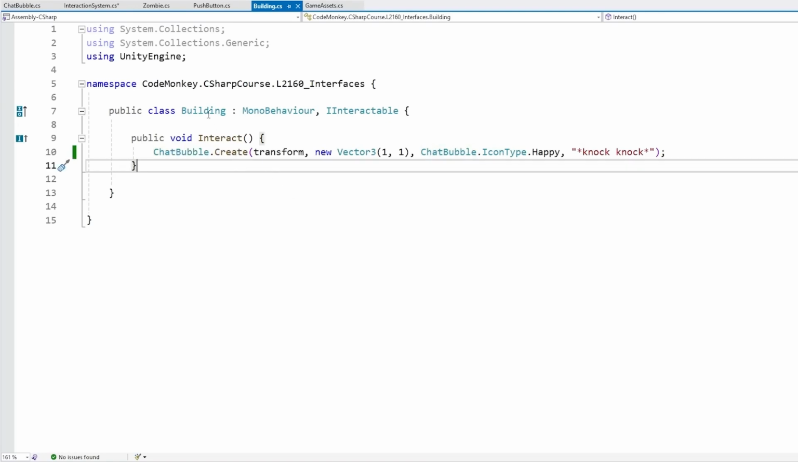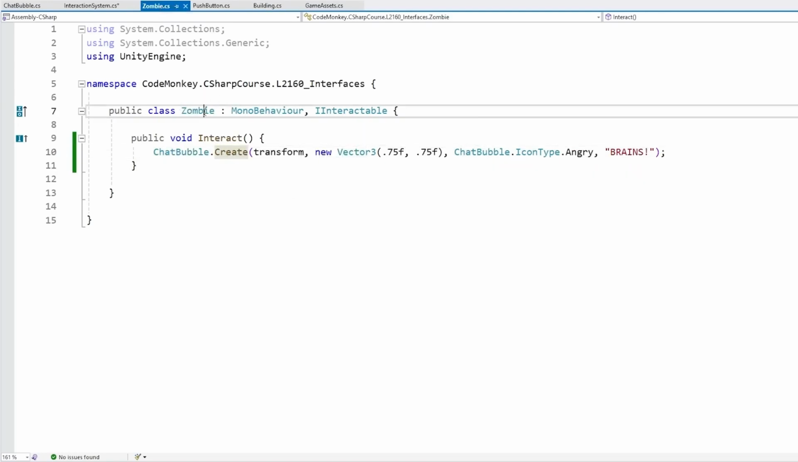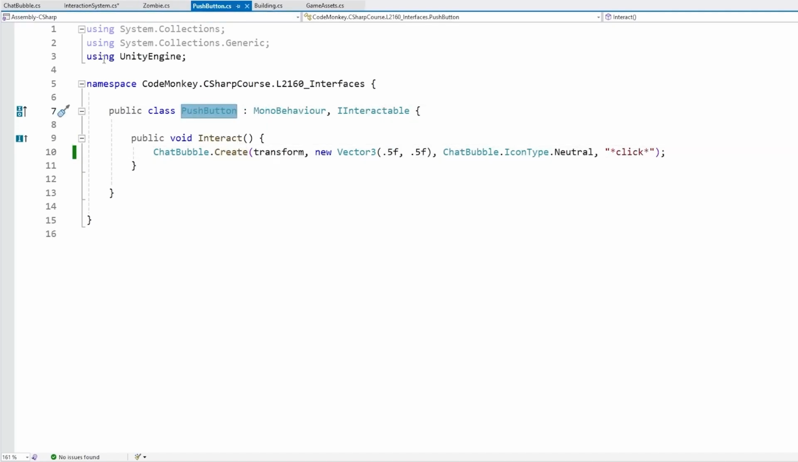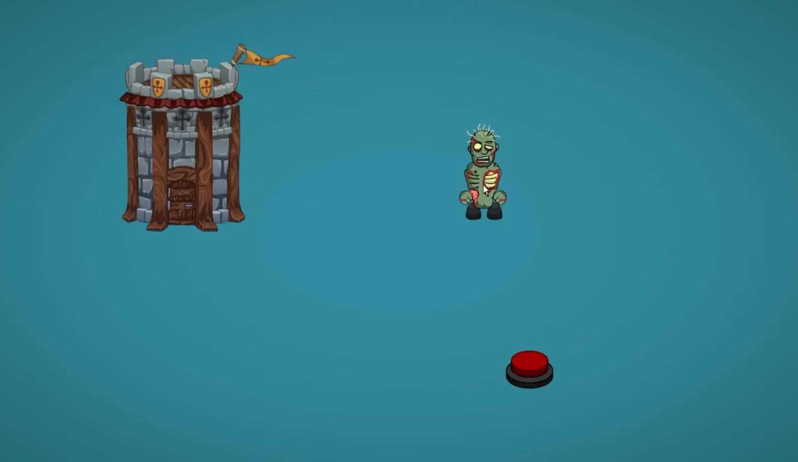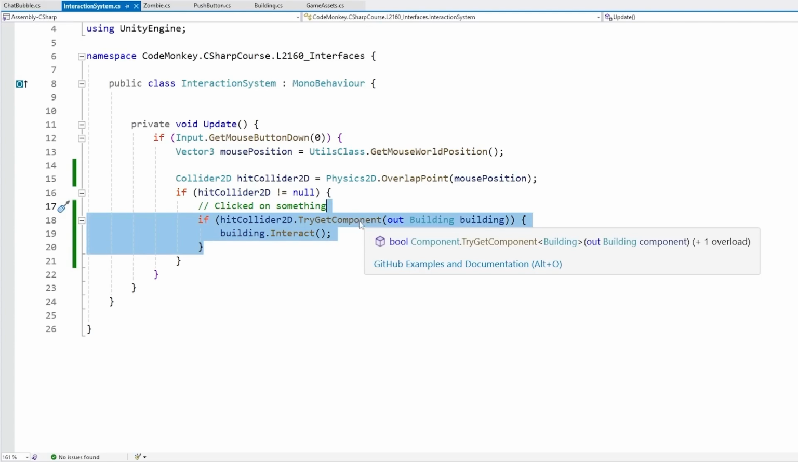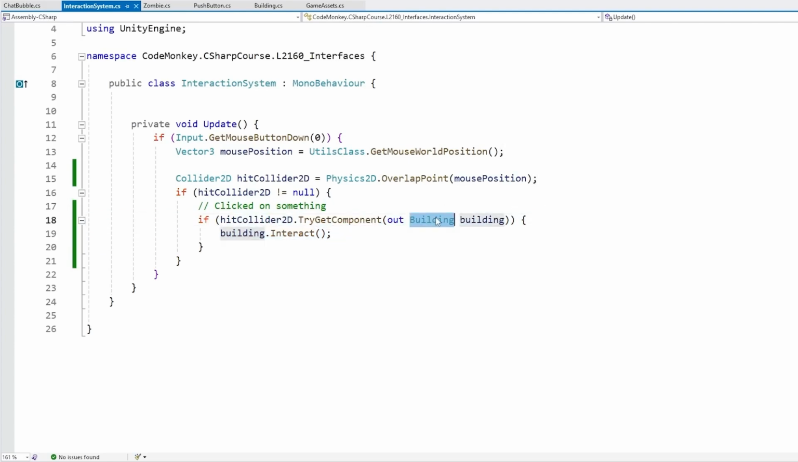So this works perfectly fine with the building type, but now let's say I want to interact also with the zombie and also with a push button. Right now it doesn't work. I am clicking on the zombie and the push button, nope, nothing happens. The only one that works is the building itself. That's because over here, this logic, this was made specifically just for the building type, so it does not work with any other type.